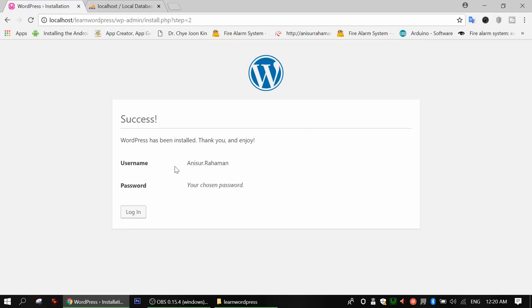Okay, so we will have a look at our website. It says you have successfully installed WordPress, and this is your login username and password. You know what your password is. You can also log into the backend, but before that, we will have a look at how our website looks. So we'll create a new tab.